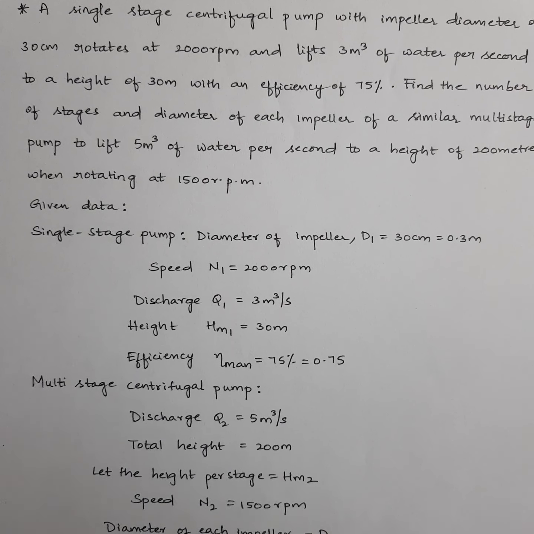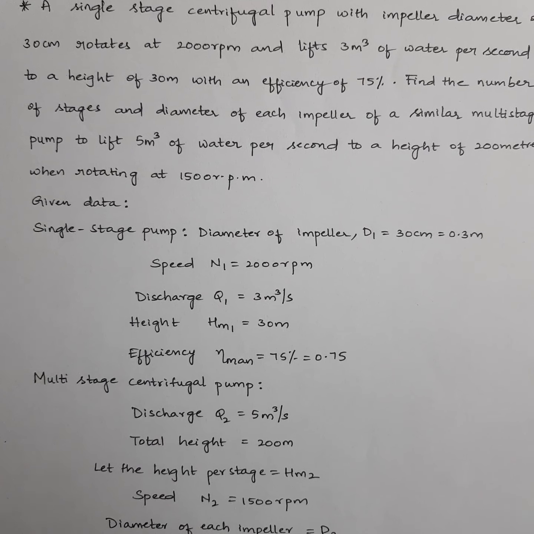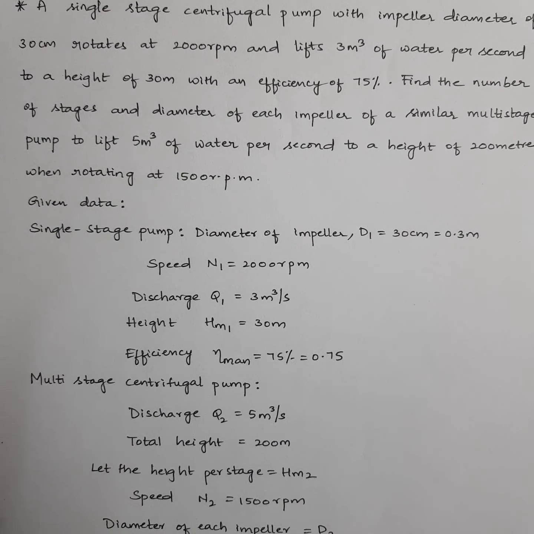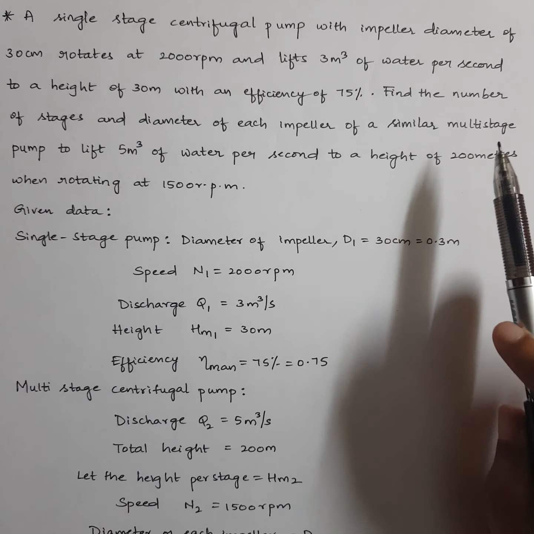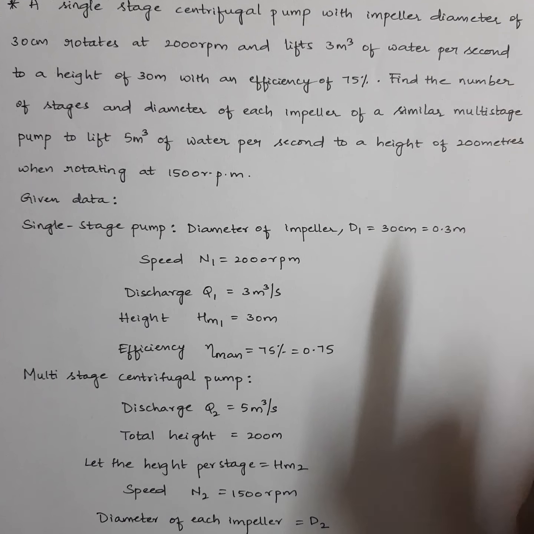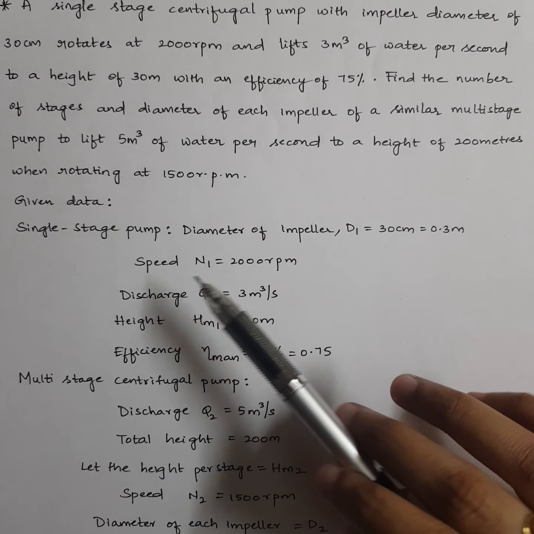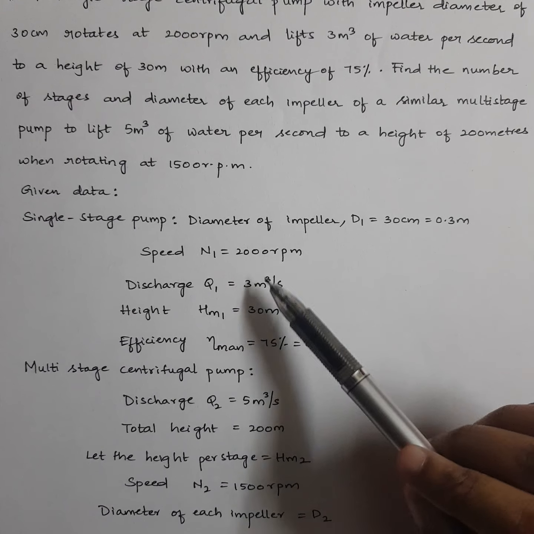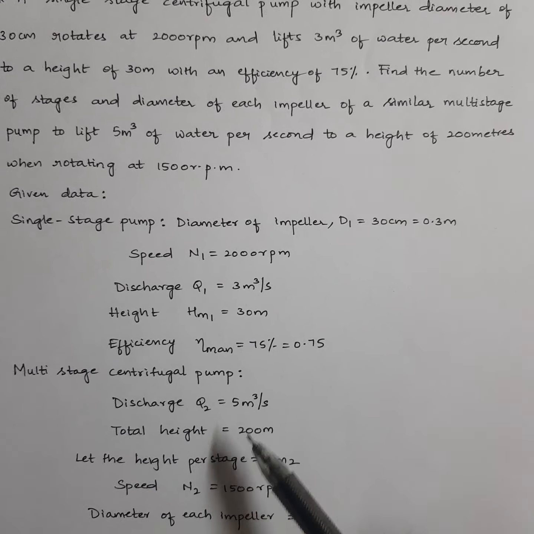As I've told in my earlier video, we will take model and prototype relations to solve this. Why? Because what he has told in the question, single stage centrifugal pump, is your model, and here he told similar multi-stage centrifugal pump, means this is the prototype. So we have to consider model and prototype relations to calculate the unknowns. Now starting off with the given data, first single stage centrifugal pump is the model, right? So for all model values I'll put 1s, and multi-stage centrifugal pump is the prototype, right? For them I'll put 2s.